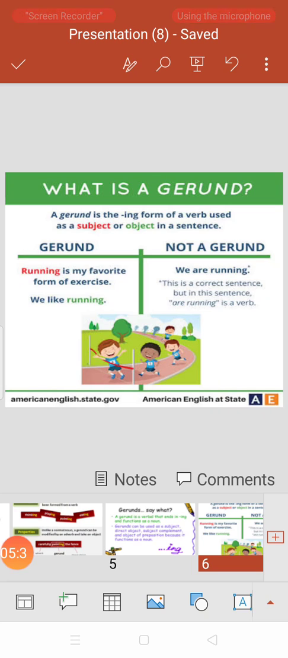Now look at the other portion of today's image. Not a gerund. We are running. This is a simple present continuous sentence. It is not a gerund. This is a correct sentence, but in this sentence, are running is a verb. It is just giving the meaning of a verb. This is present continuous tense, and this is not playing the role of a noun in a sentence. That's why this is not a gerund.